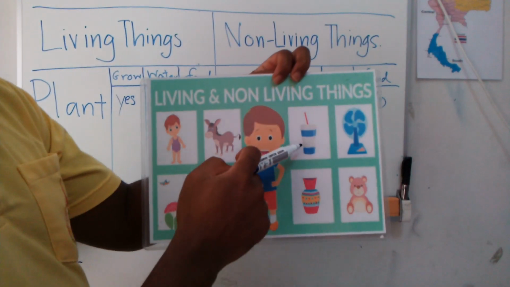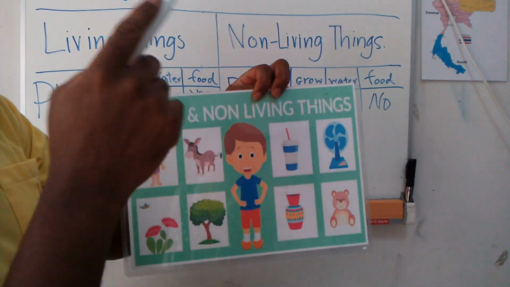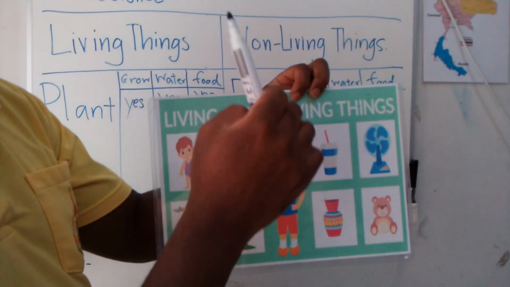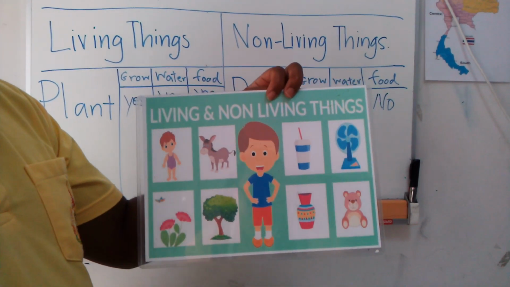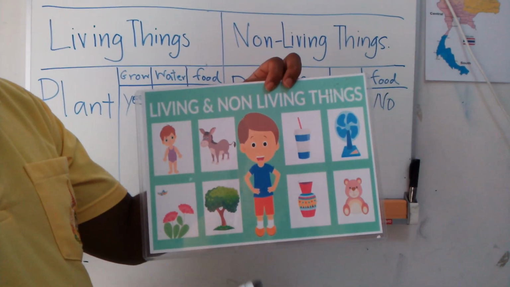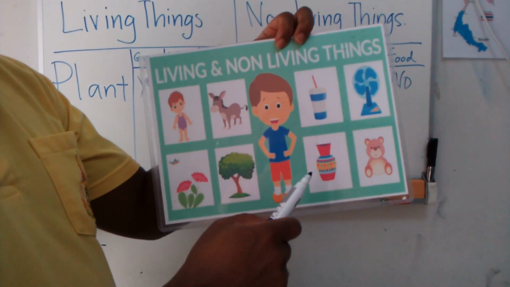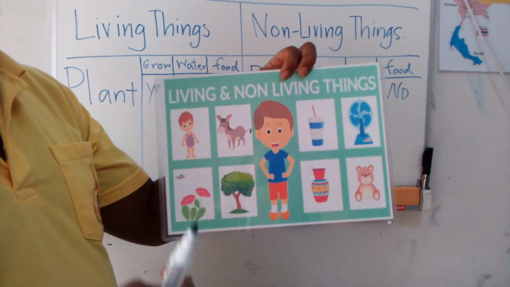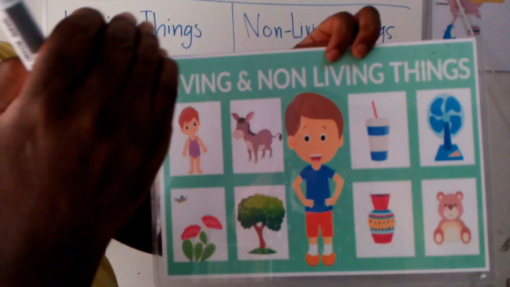But when you look at this, you can see that this cup is not a living thing, and look at this fan is not a living thing. Fan cannot grow up, and fan cannot eat. Now look at this teddy bear. This teddy bear cannot grow up. This teddy bear cannot breathe. Now when you look at this vase, you can see that this vase cannot breathe and cannot grow up. That is the example of non-living things and living things.